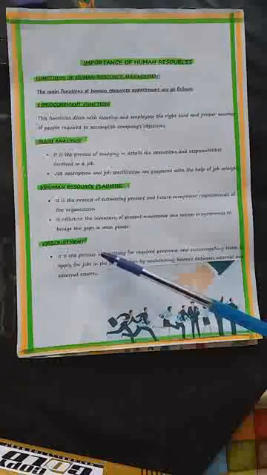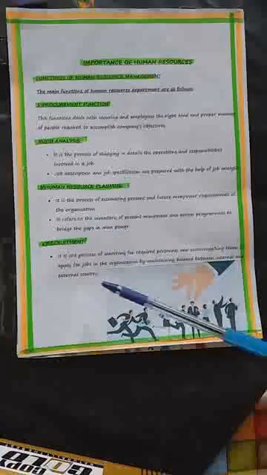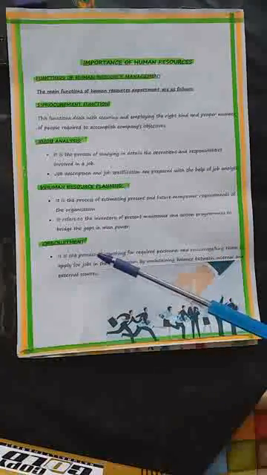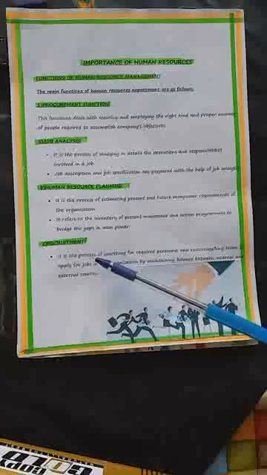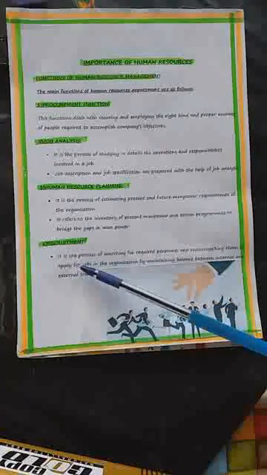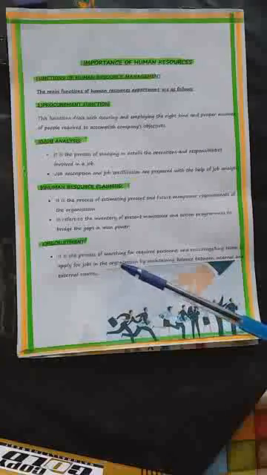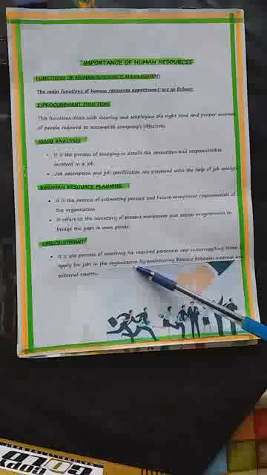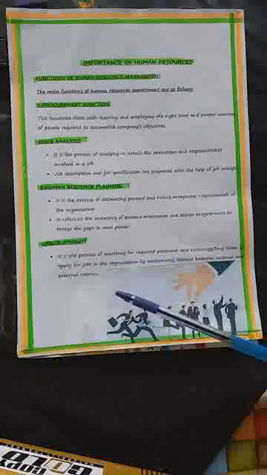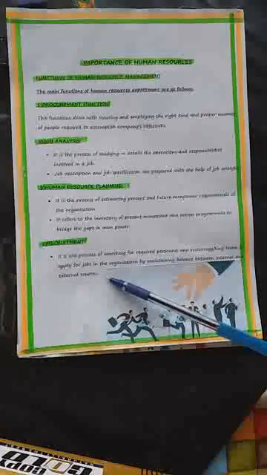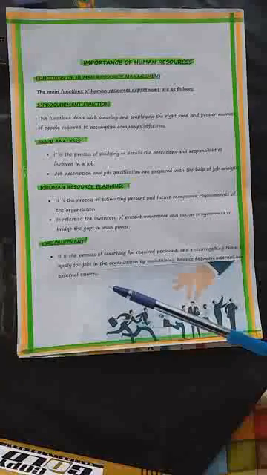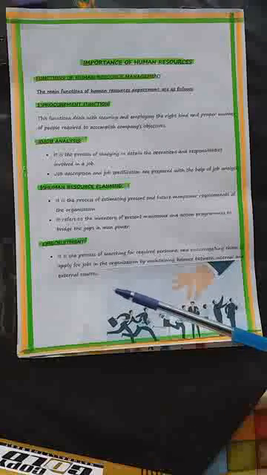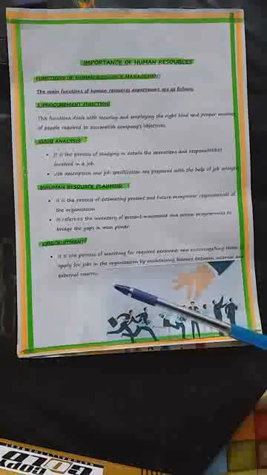Next one is recruitment. As I just told you, recruitment itself is a chapter. But I'm going to tell simple points, a simple way of understanding recruitment. It is the process of searching for required personnel, workforce, and encouraging them to apply for jobs in the organization by maintaining balance between the internal and external sources. So what do you understand by this, children? It is a process of searching for the required personnel and encouraging them to apply for jobs. So encouraging them to apply for jobs is the main concern of recruitment.